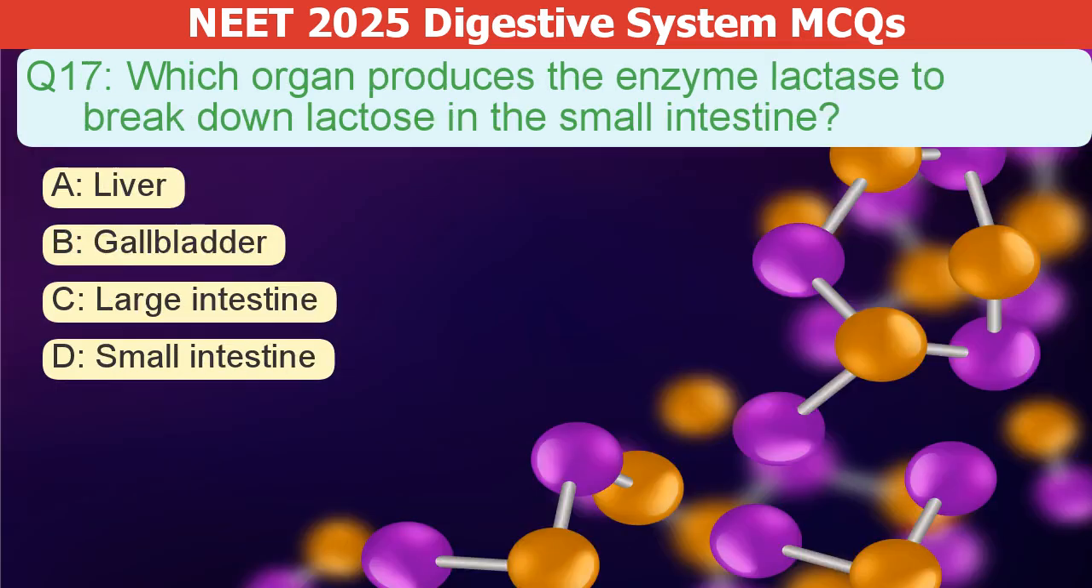Which organ produces the enzyme lactase to break down lactose in the small intestine? A. Liver. B. Gallbladder. C. Large intestine. D. Small intestine.